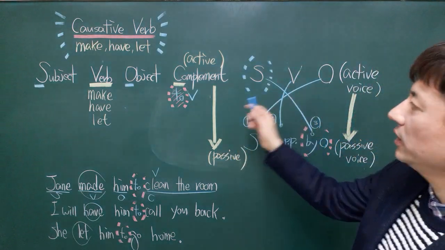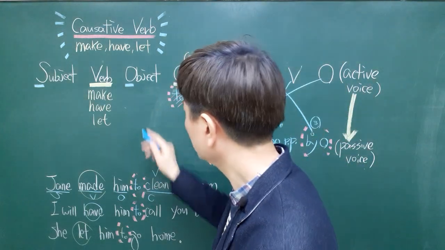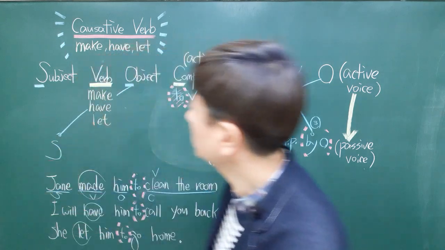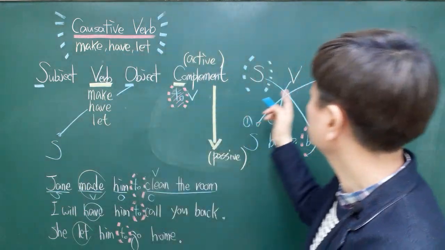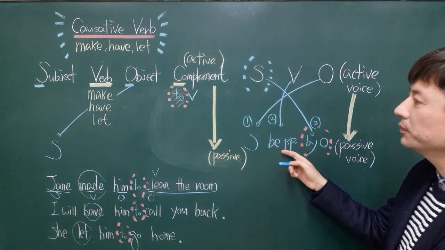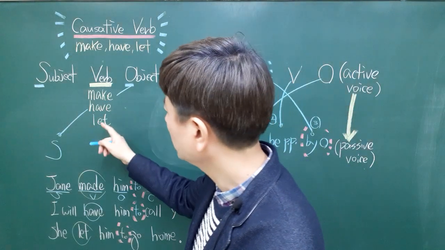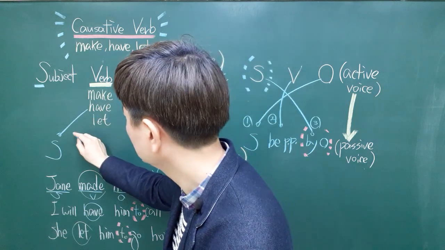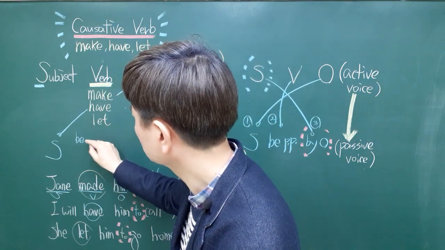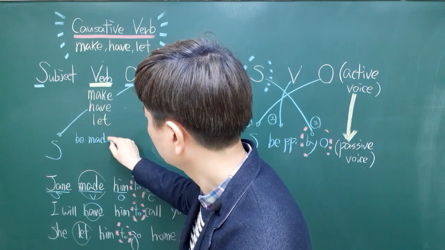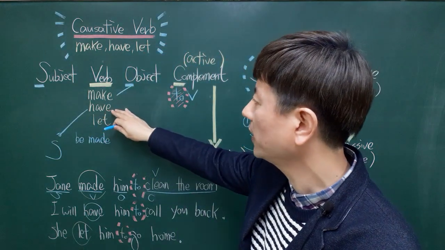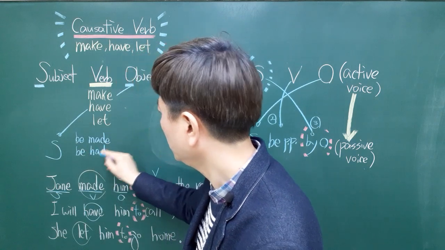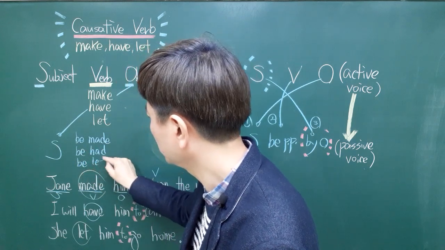Number one, the object should be the subject. Number two, the verb should be a be verb plus past participle. Then what is the past participle of the verb make? Made. So, be made. And what is the past participle of the verb have? Had. Be had. And be led.